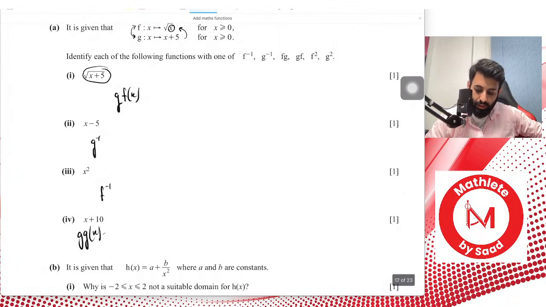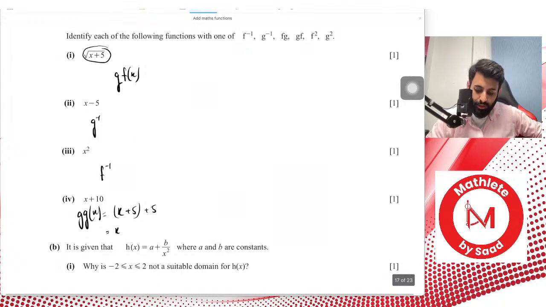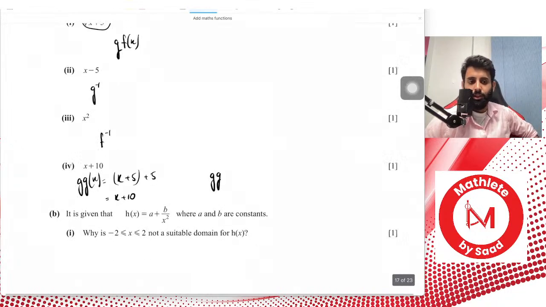Let's try g of x. So x plus 5 in place of x, and then the plus 5 from before. Okay, so what does this become? This becomes x plus 10. Now you don't have to show this, you just have to write down the final answer, which is gg.